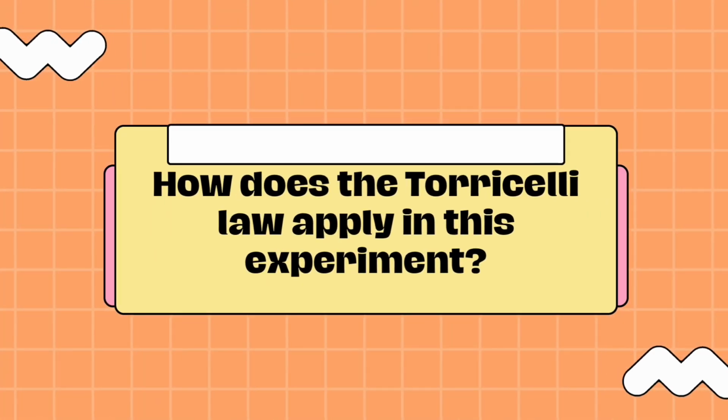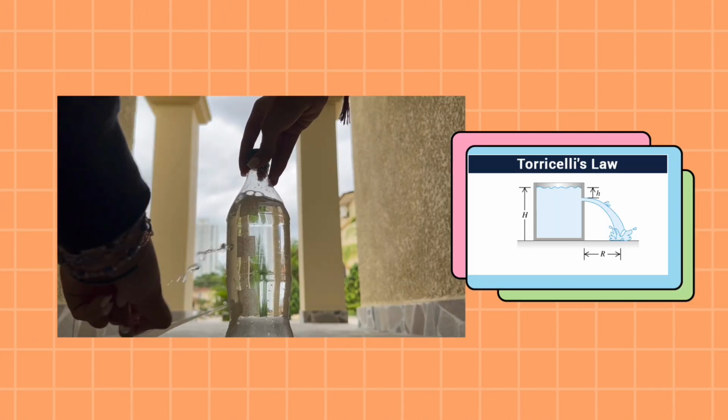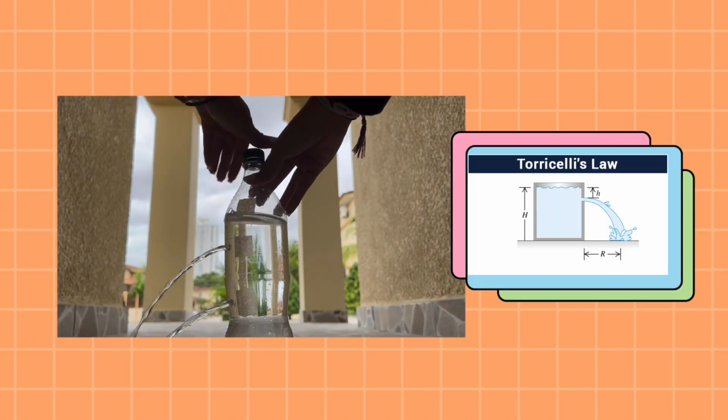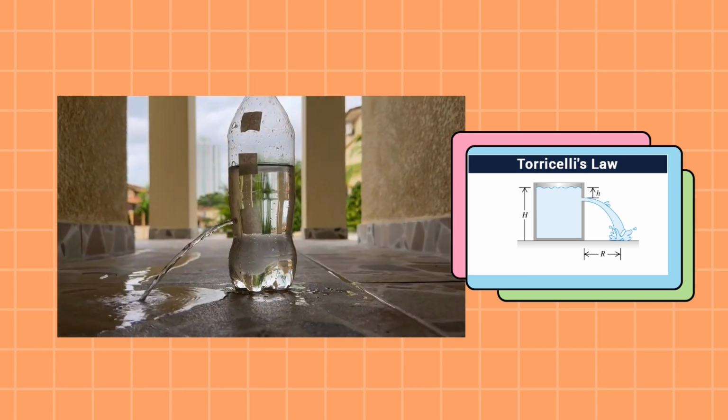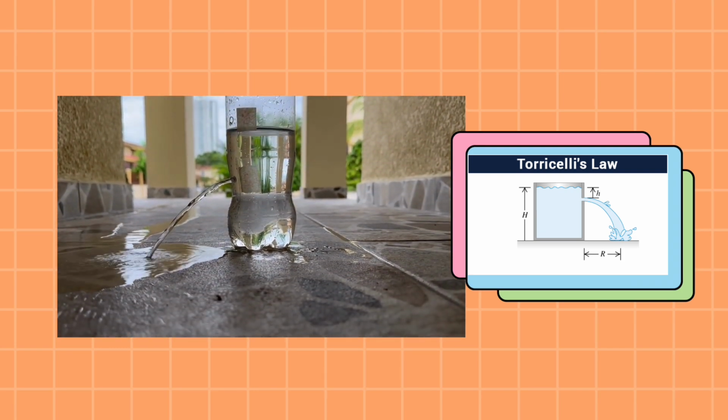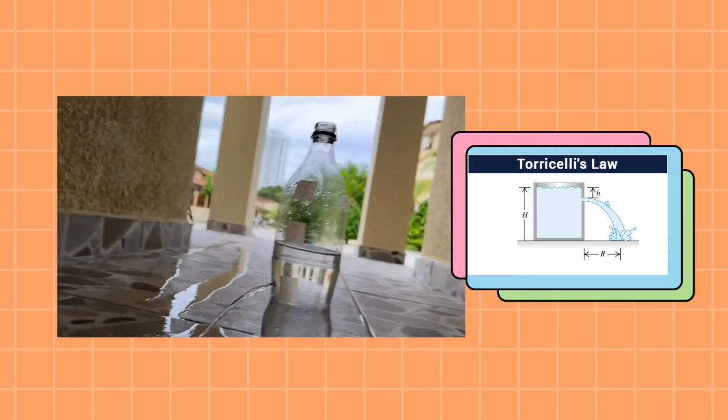How does the Torricelli law apply in this experiment? As in speeds of water, the water will exit fastest from hole 3, which is near the bottom, and the slowest from hole 1, which is near the top. The jets of water from each hole will have different velocities, and will travel different distances before hitting